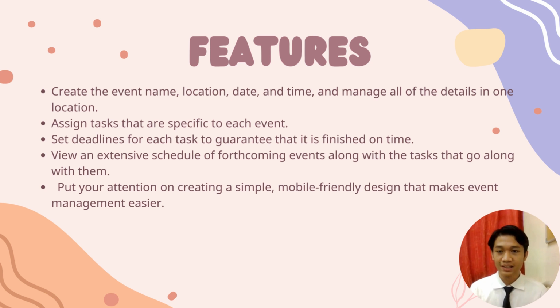That is all for objectives. Now the features of my app. First one is it can create the event name, location, date, and time and manage all of the details in one location. Second one is it can assign tasks that are specific to each event that you have created. Third one is set deadlines for each task to guarantee that it is finished on time. Fourth one is view an extensive schedule of forthcoming events along with the tasks that go along with them. Lastly, put your attention on creating a simple mobile-friendly design that makes event management easier.